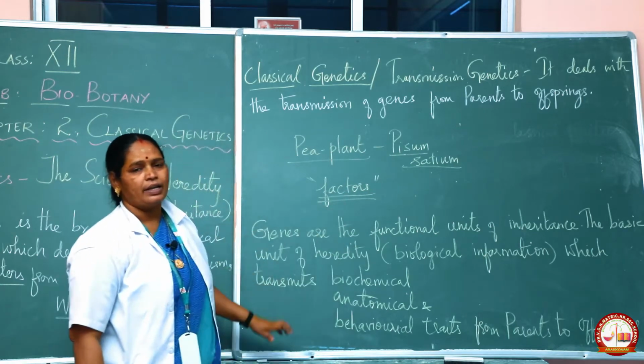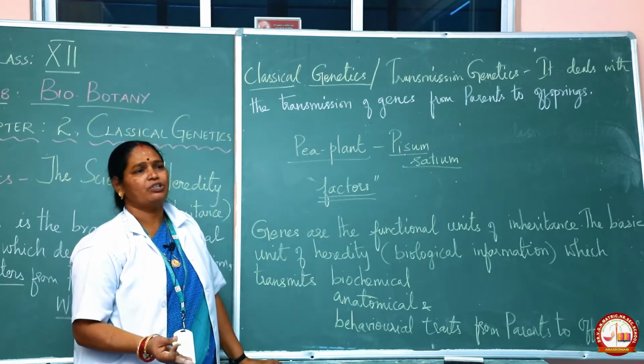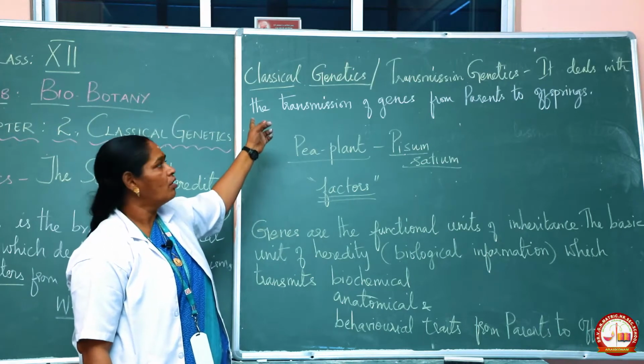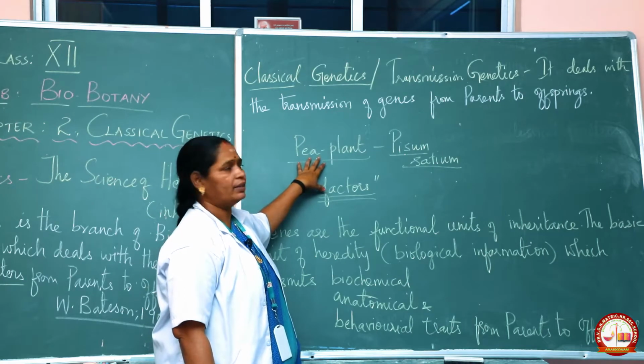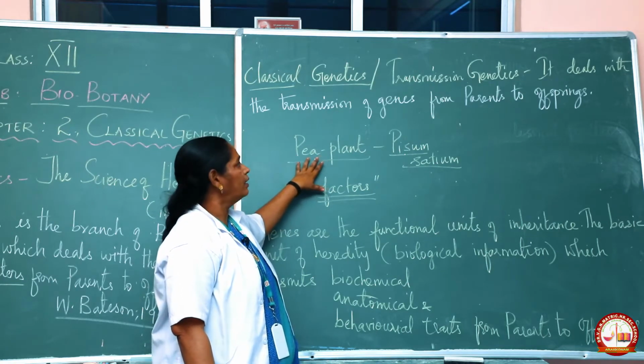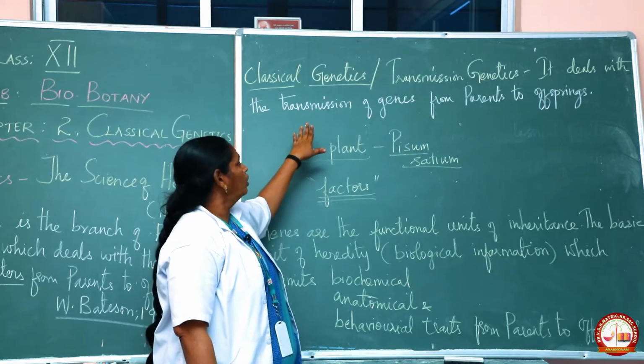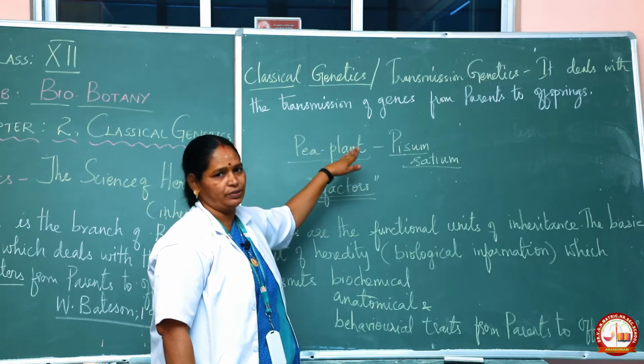Children, he gave the foundation for classical genetics, based on experiments done on the pea plant using the hybridization technique. Here the transmission of characters is done by genes.